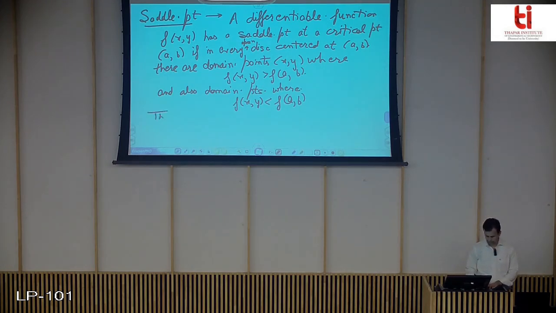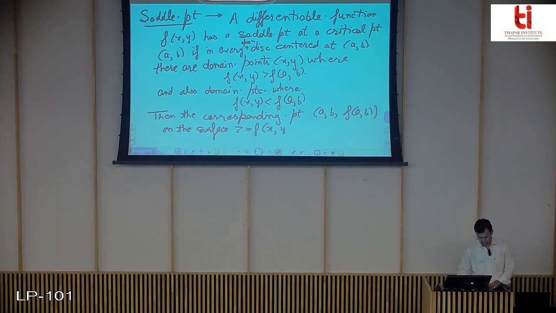Then the corresponding point (a, b, f(a,b)) on the surface z = f(x,y) is called a saddle point of the surface.